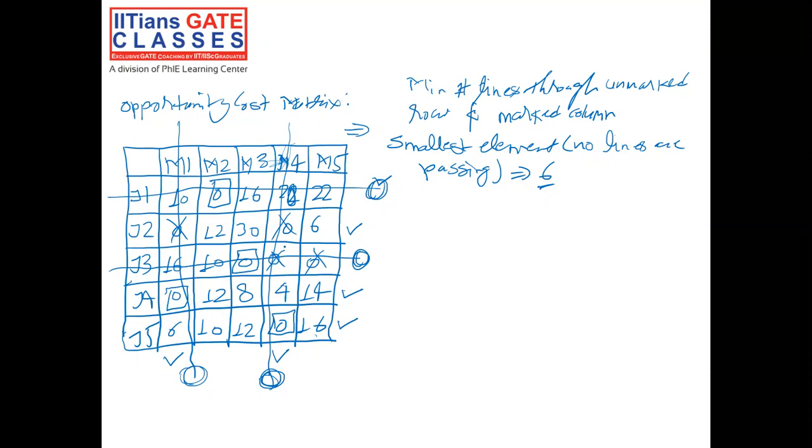Add this element to these four locations where two lines are intersecting and leave the remaining elements of the matrix unchanged. So let's make the matrix using the conditions we just heard.